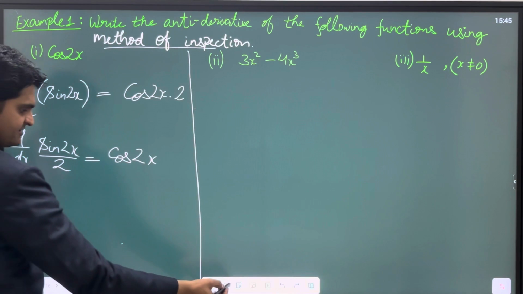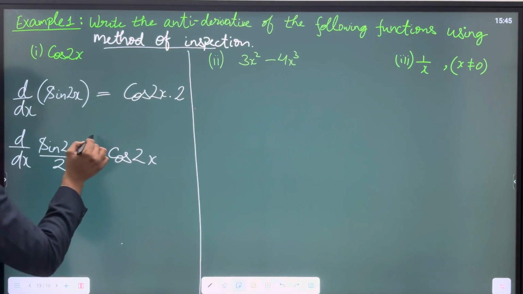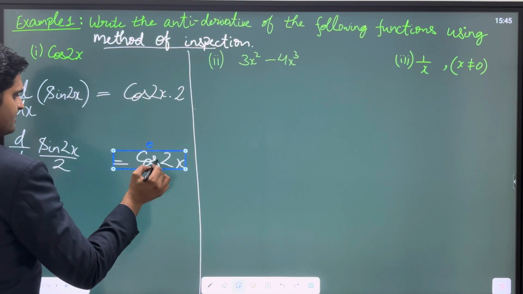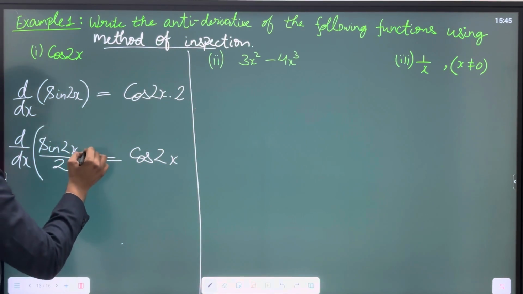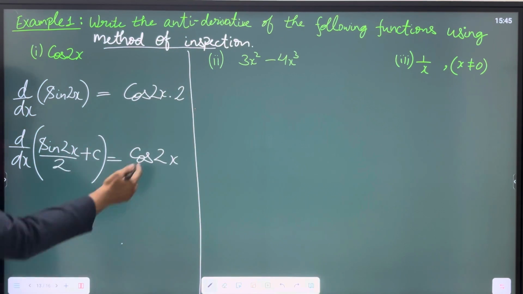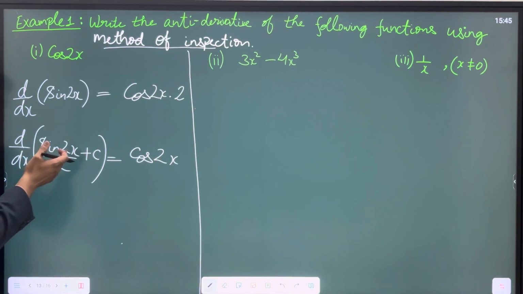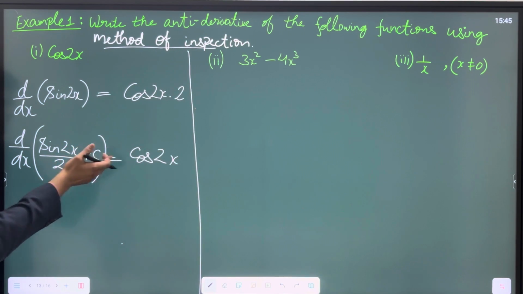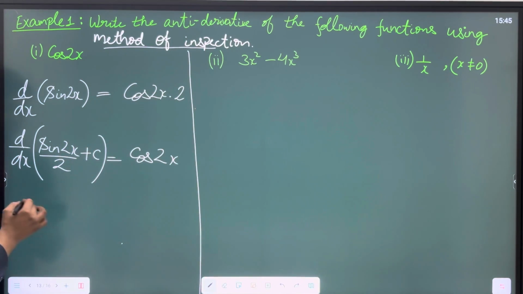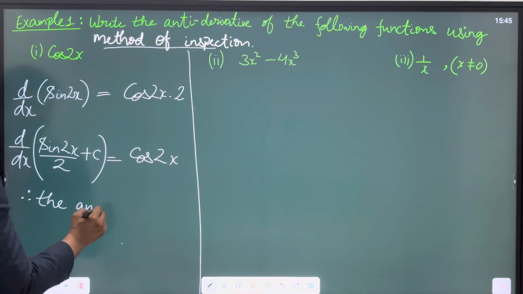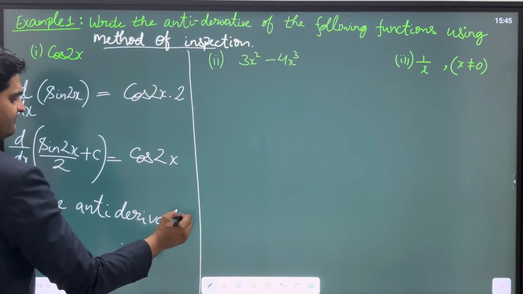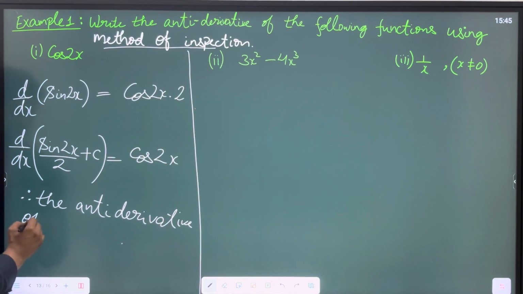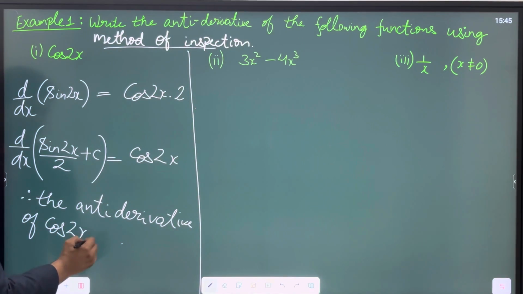Now let's generalize it. We very well know that the derivative of sin 2x upon 2 plus c will be cos 2x. So finally what do we say? We say therefore the antiderivative of cos 2x is what?